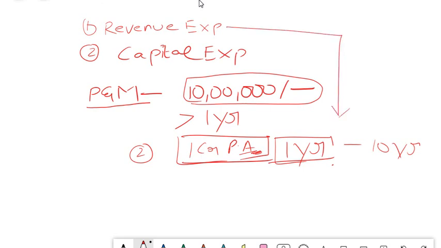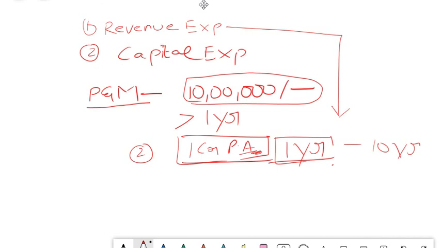The benefit is not going to accrue to you for a period of more than 1 year because you are paying him salary on a monthly basis. If he works for June, you are going to pay him salary for June, isn't it? You are not going to pay him salary for July, August and other months. So that's why these expenses are generally limited. The benefit of it accrues to you only for a shorter period of time, a 1 month period or a maximum 1 year period. That's why you have to classify the expenditures based upon the benefit it gives to you.